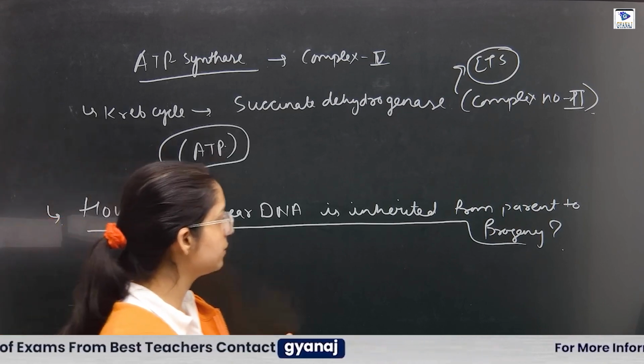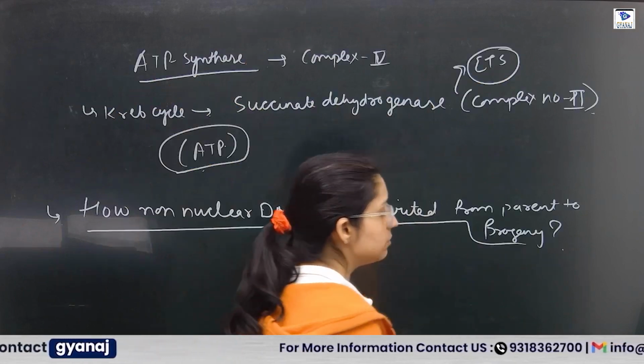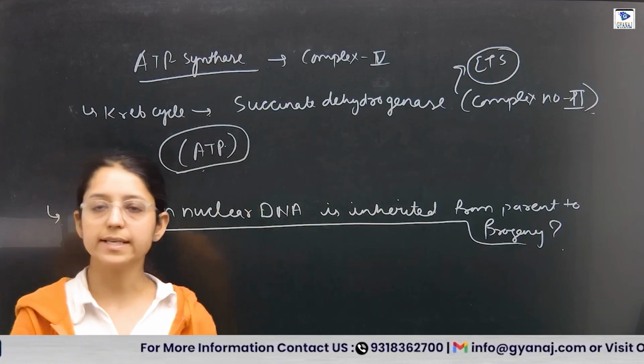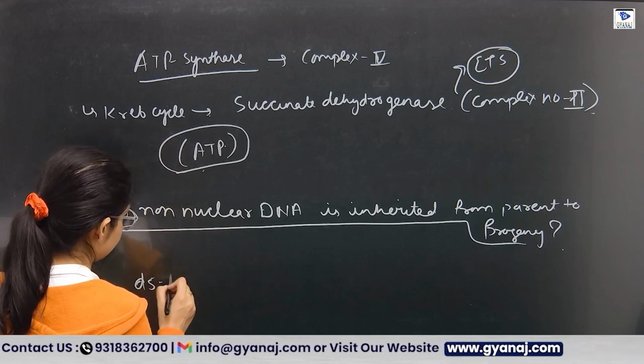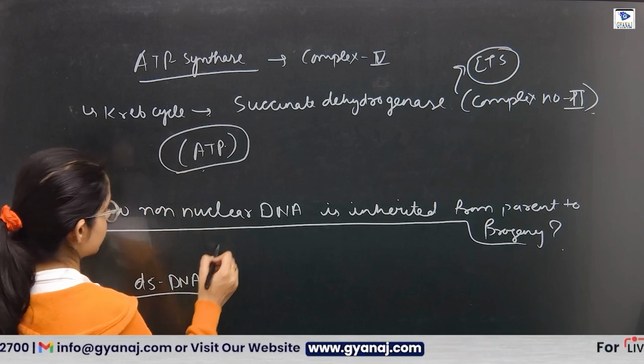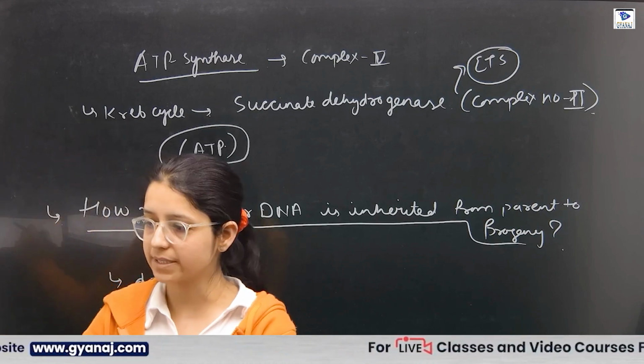Let's start with what else could be present in the mitochondrial matrix. It contains multiple copies of double-stranded DNA. Before that, let's first see what else is present in the matrix.